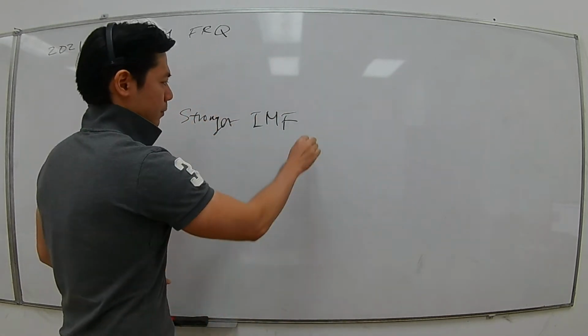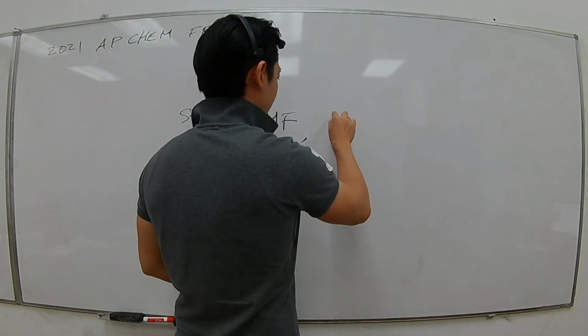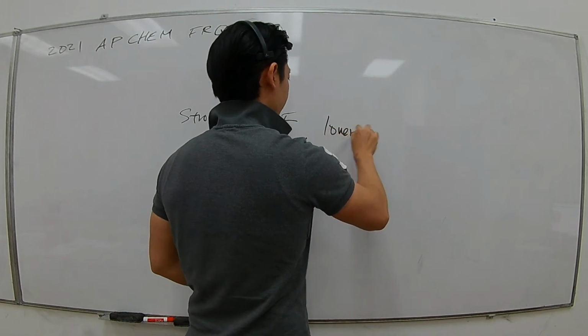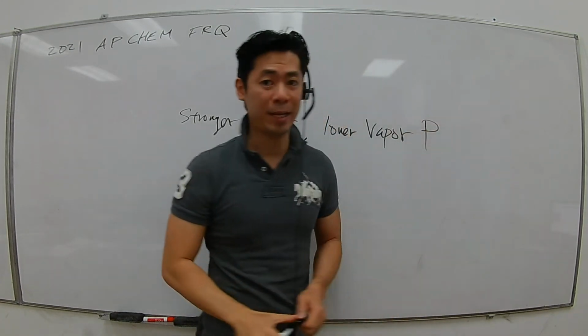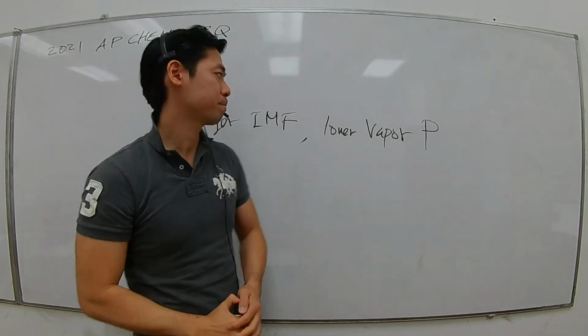So it'll have a lower equilibrium vapor pressure because fewer of the particles turn into gases.